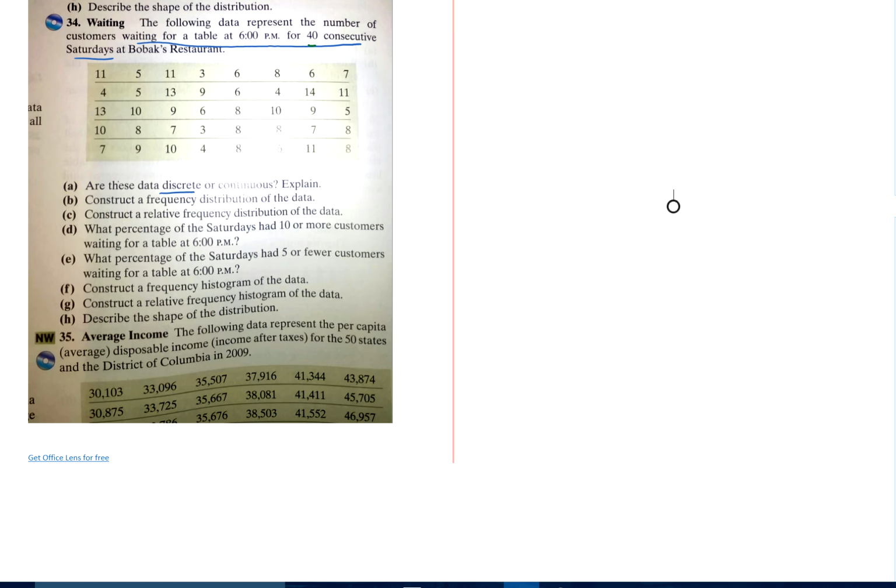Frequency distribution. Well, we just want to keep track of how many people were there and how many times each of those values occurred. So we start at 3. Customers and counts. And we're actually going to do percentages also. So there were 3, 4, 5, 6, 7, 8, all the way up to 14 customers. So how many times were there just 3 waiting?